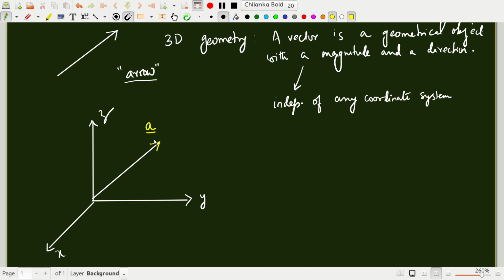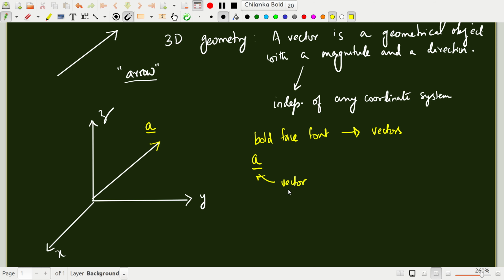In my course the vector A will be denoted as A with an underscore. In textbooks you will see that people use boldface fonts to represent vectors. That is possible in textbooks, but in my lectures I will use an underscore to denote a vector.